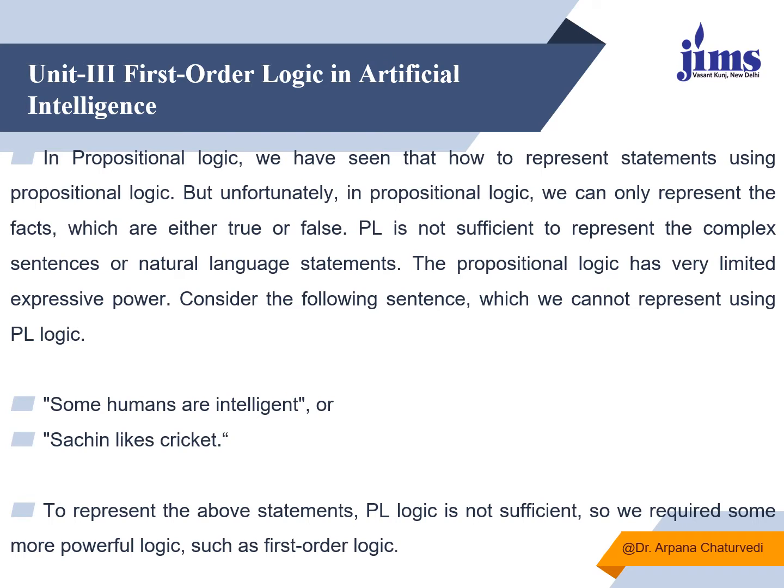Where the quantity is there, like some or all or any particular quantity of a whole universe, we do not have any symbol to represent it in propositional logic. That is why we require first order logic, that is predicate logic.